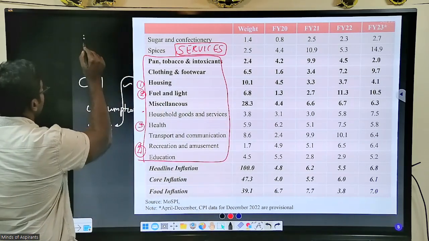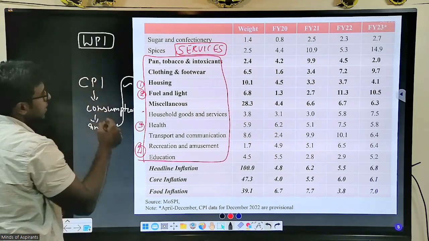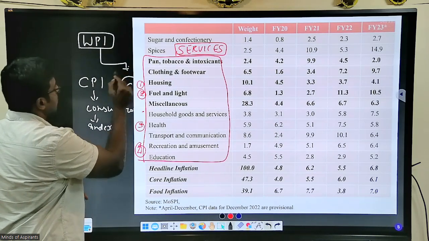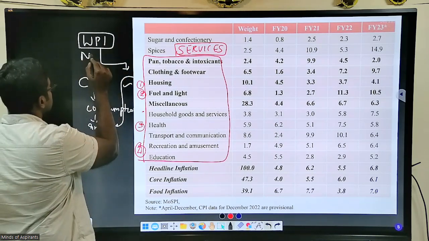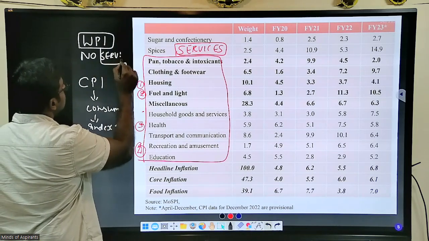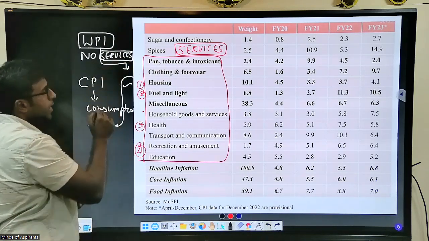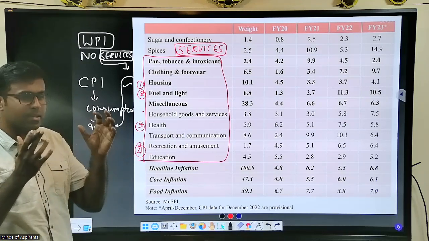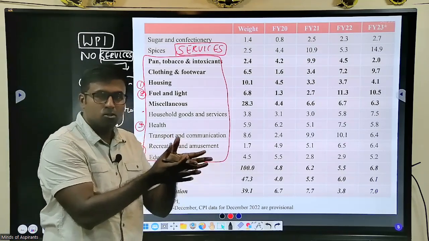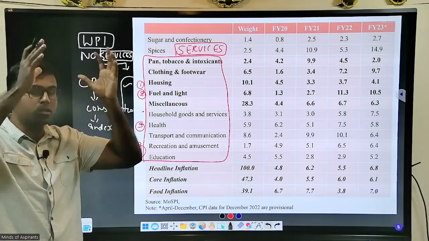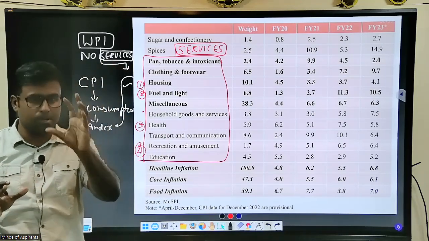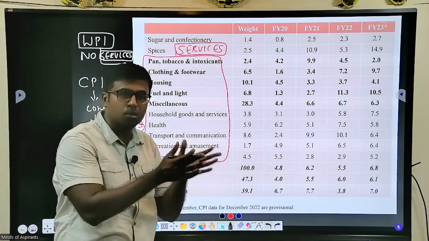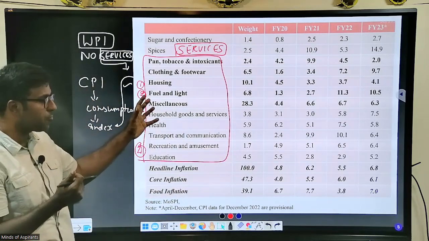But now come to the point of wholesale price index. I'll show you the composition of wholesale price index. In the wholesale price index, this will not be there. There are no services, because it talks about wholesale. Wholesale means any input, copper, steel, all these are input materials for something. So it will talk about all those wholesale goods. It will also have some food component, but the food component also is an input component, not a consumer component. This is the final list.